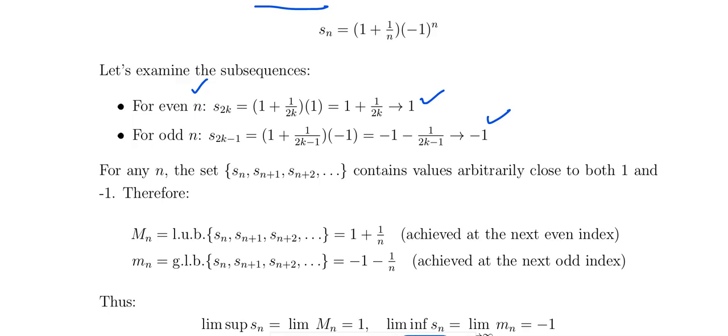Now Mn will be the least upper bound of Sn plus 1, Sn plus 2, and so on. Those values are close to both 1 and minus 1. Similarly, mn equals the greatest lower bound of Sn plus 1, Sn plus 2, and so on. Here 1 and minus 1 both remain, that is, both are contained in 1 plus 1 by n.